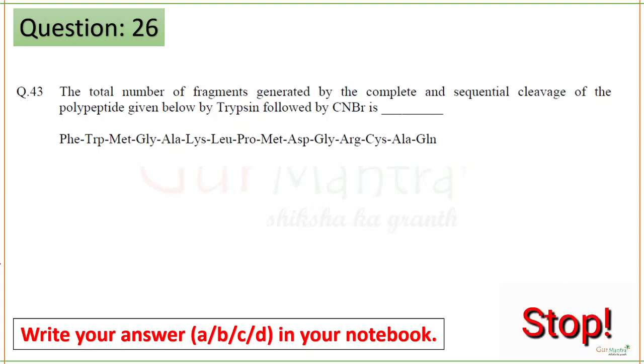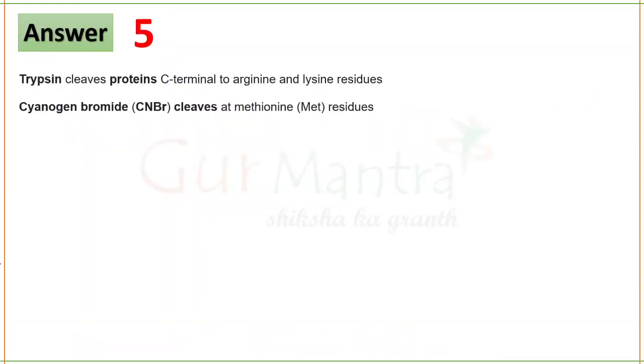Okay. So the question is total number of fragments generated by the complete and sequential cleavage of the polypeptide given below by trypsin, followed by CNBr. Let's first understand where trypsin will cut and where CNBr will cut. Trypsin cuts the protein at the C terminal of arginine and lysine.